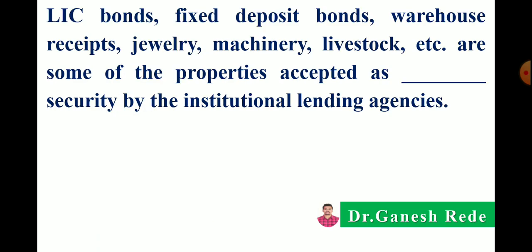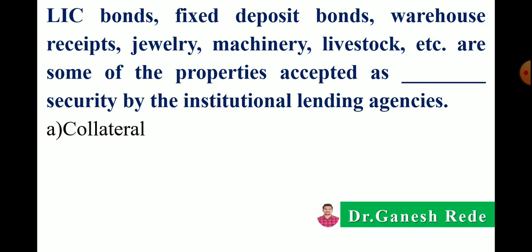Then next, LIC bonds, fixed deposits, fixed deposit means FDs, warehouse receipt, jewelry, machinery, livestock are some of the properties accepted as a dash dash security by the institutional lending agencies, or are the examples of dash dash securities.